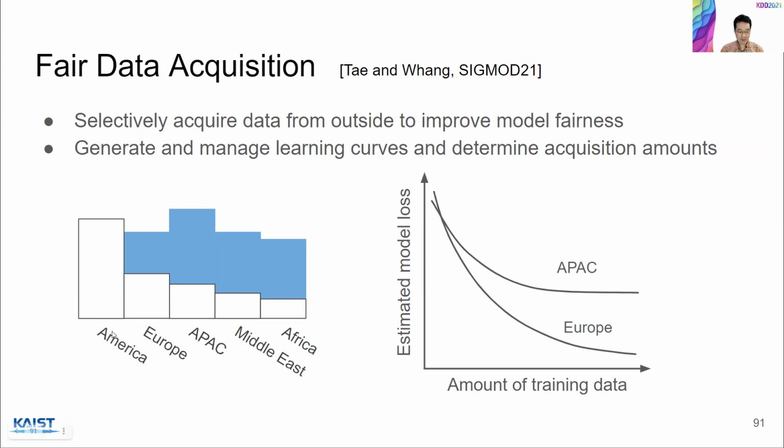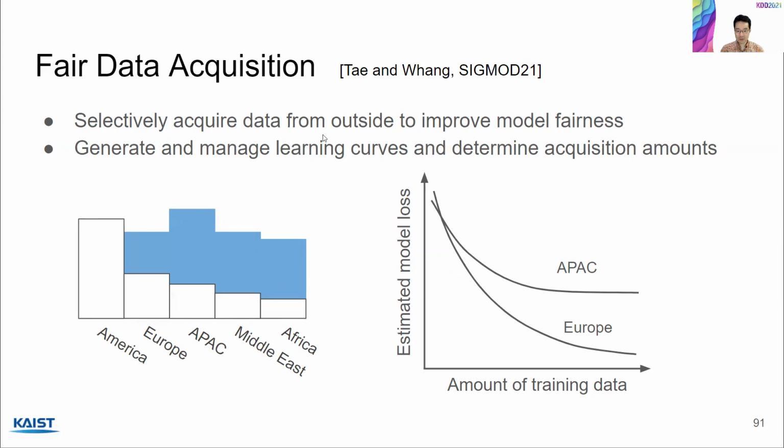For example, let's say that we have the following regions or groups on the bottom left, where we have a lot of America data, but much less data for Europe, APAC, and so on. If we acquire more America data, this will only further bias the data, which is undesirable. Instead, we would like to acquire data for these other groups.